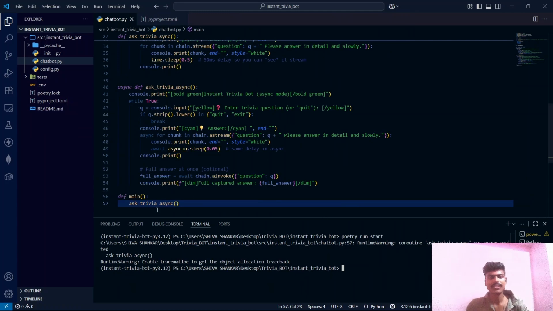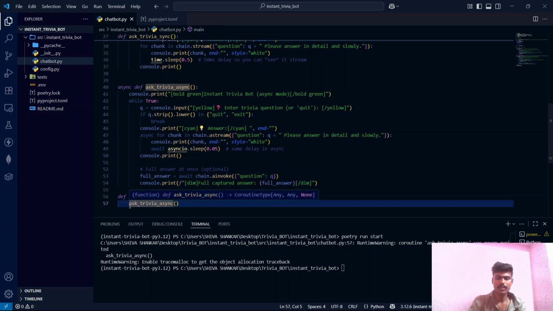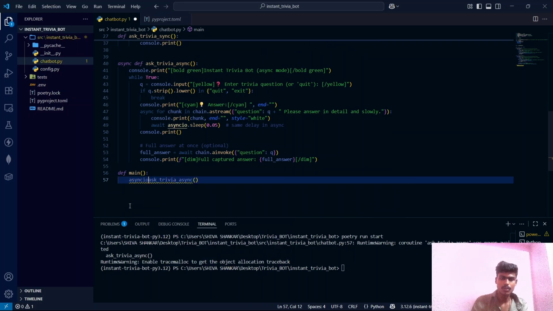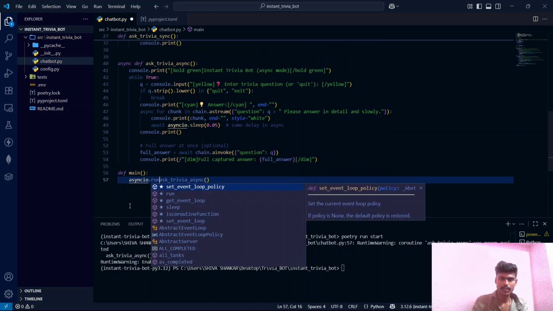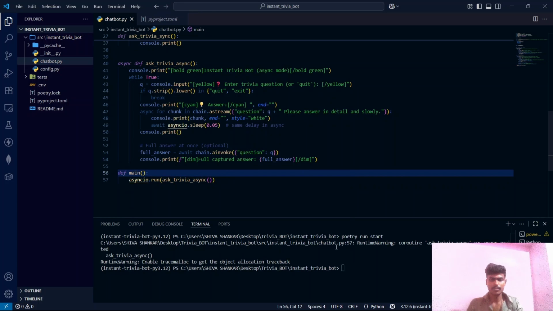So guys, actually this one is an async function. We have declared it using the async keyword. So it's not the correct way to run this function like this. We should write something like this, guys, asyncio.run. Yeah, this is how this function will be executed. We should save it and let's try again.